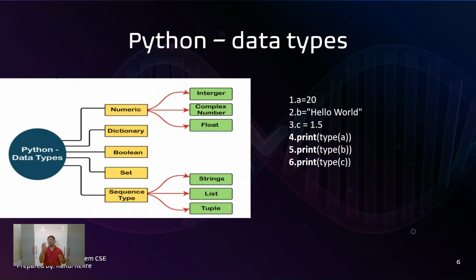If you assign 20 to A, it will become an integer. If you assign "hello world" to B, it becomes a string type, right? And C equal to 1.5, so that becomes a float. Excellent. So with the print command, you can print the value of variables and get the value of the variable. Is it okay? So let's jump to the next topic.